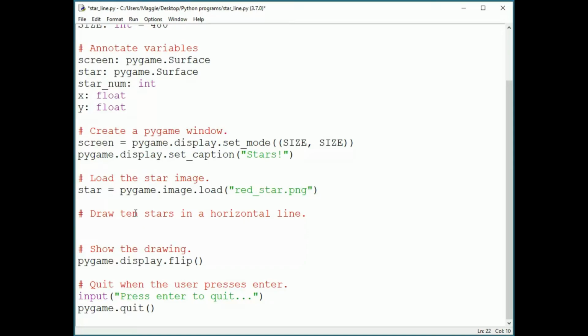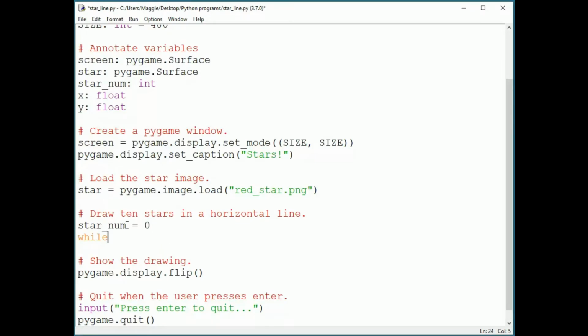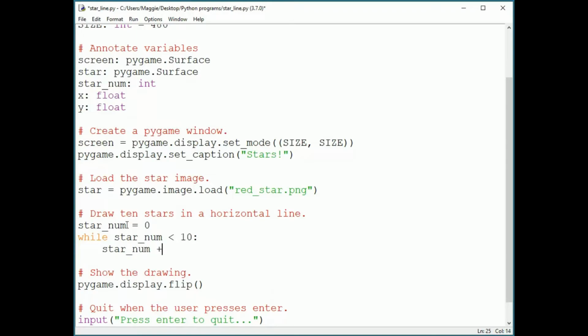So let's start by writing star num. That will be our loop control variable, equals 0. We usually start loops at 0 if there's no reason to start at another number. Then we write while star num less than 10, colon, and the loop body is star num plus equals 1, which is short for star num equals star num plus 1. It's a quick way to add 1 to a variable, or any number. You don't have to add 1.